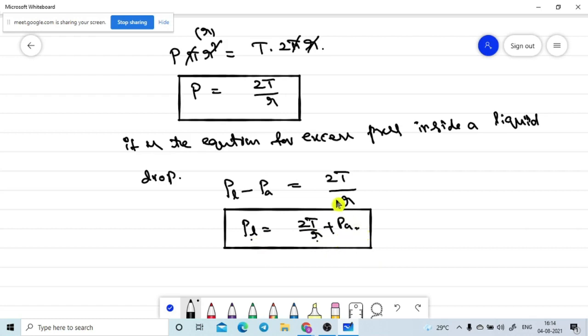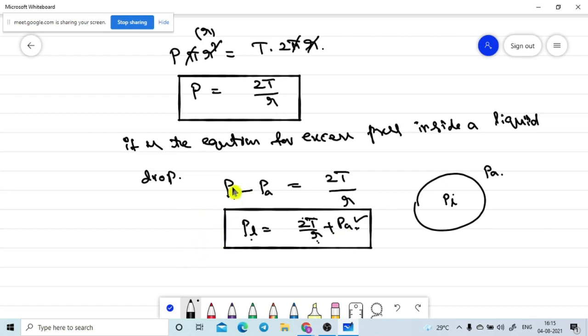If you take the liquid, here is the atmospheric pressure. Here I am taking only the liquid pressure. This value is equal to the outside pressure plus the 2T by R value. We need to add this. Are you getting it or not? Is there any confusion on this?